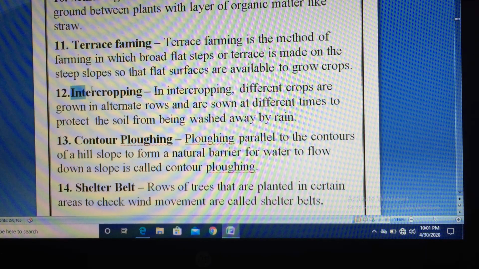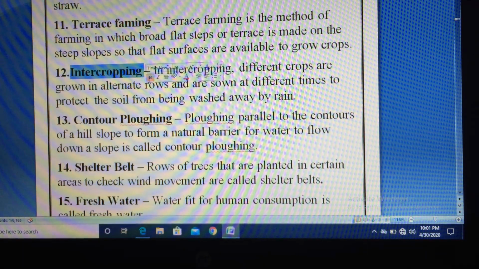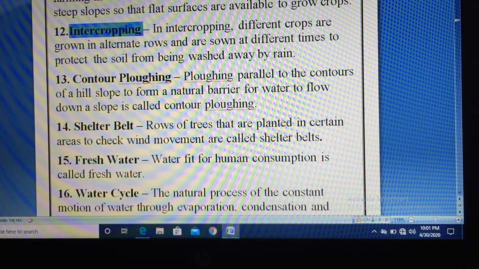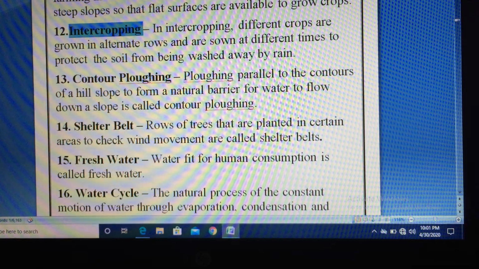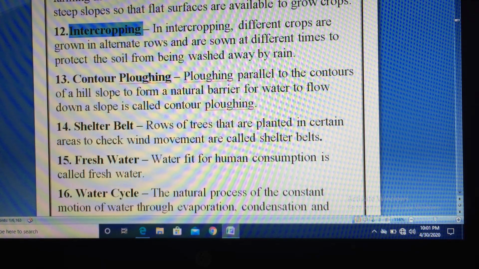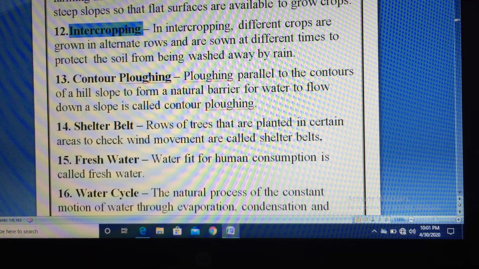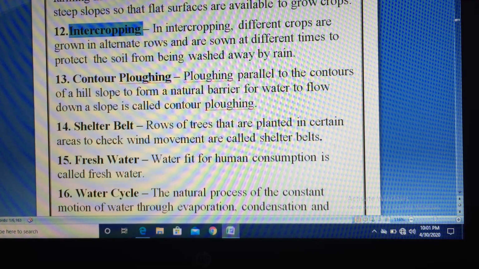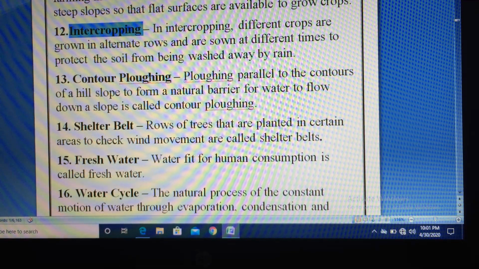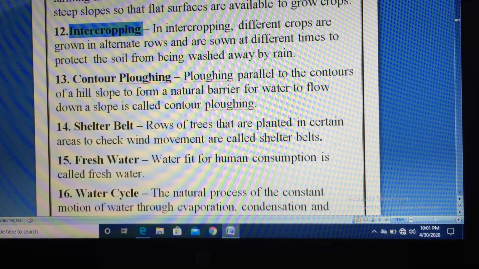Intercropping. In intercropping, different crops are grown in alternate rows, like in one row one particular crop and in another row another crop at different times to protect the soil from being washed away by rain. Right, at different times they grow different crops in different rows so that soil is not washed away by rain.